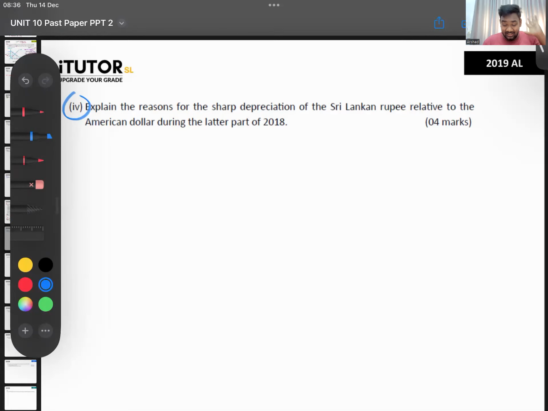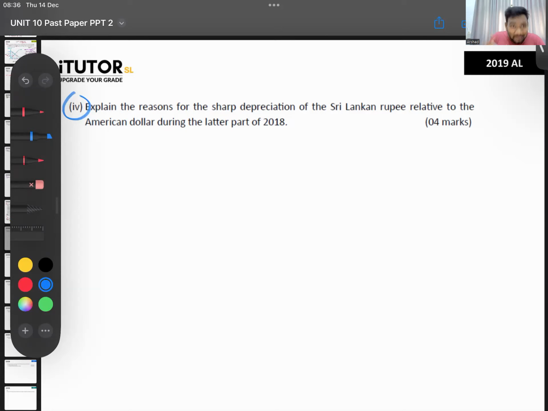This is in 2018. Now, last year the rupee depreciated from 200 to 360. So that was an almost definite question to ask, why did it go? But they didn't ask. Last year in the A-level paper, they didn't ask why did the rupee depreciate. That was the most obvious current context question that they should have asked last year, because last year is when the rupee depreciated.